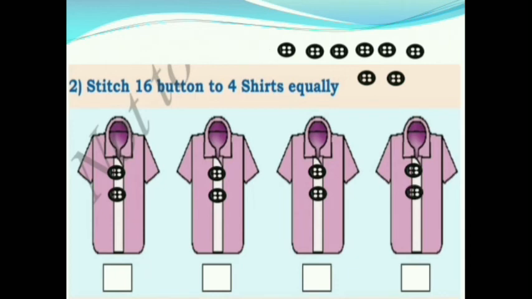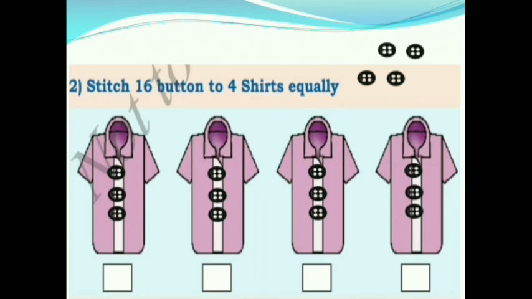Now each shirt has two buttons. First we had 12 buttons. We will put one button in each shirt. How many buttons are left out? 12 minus 4 is equal to 8. Again we will put one button in each shirt. Now each shirt has three buttons.